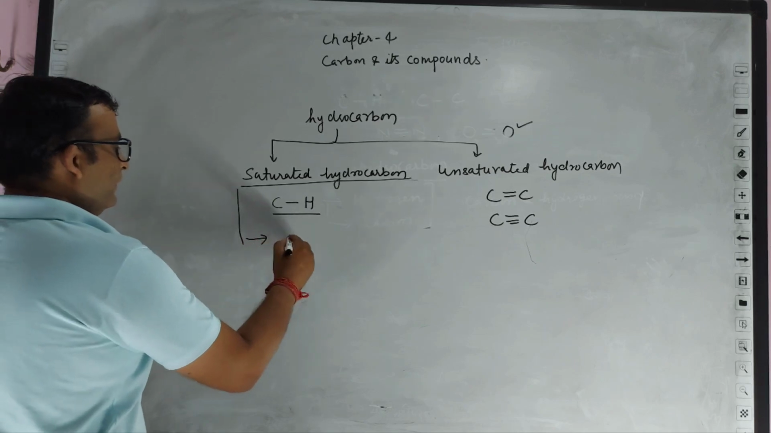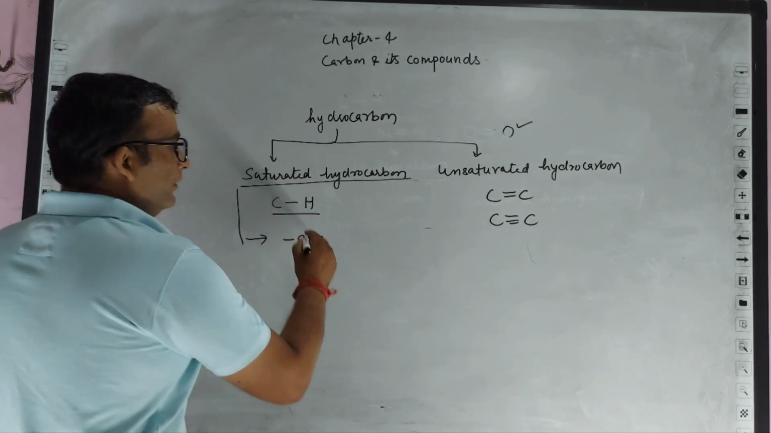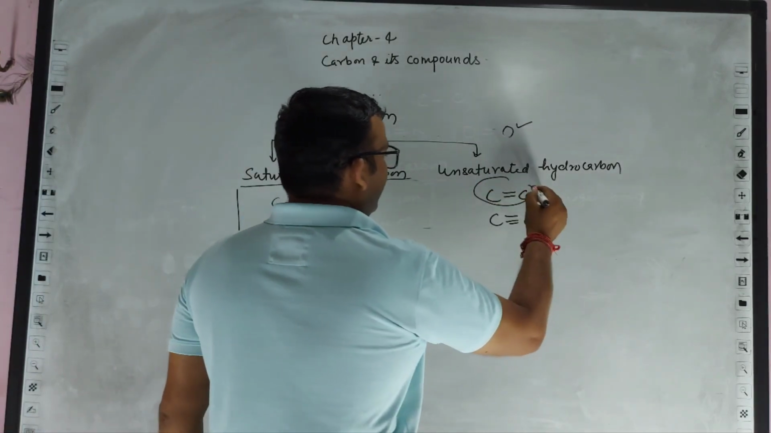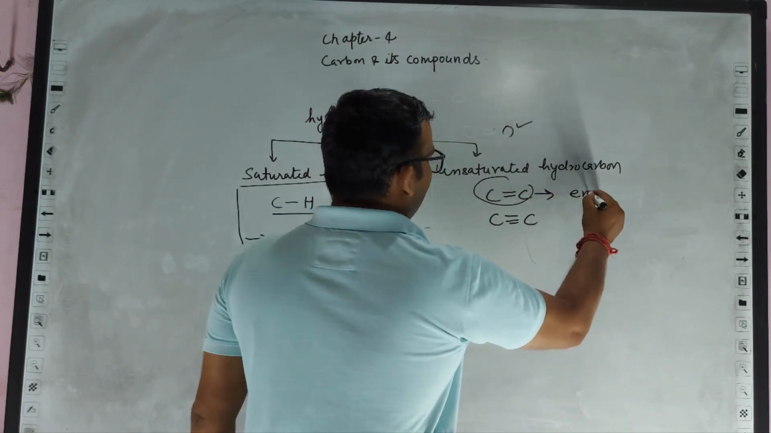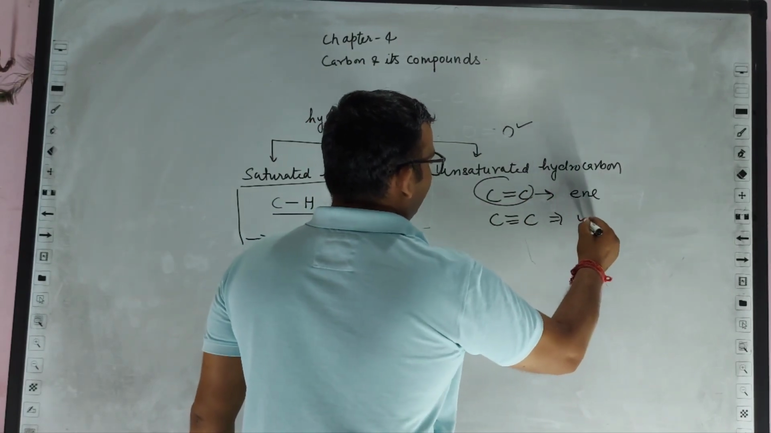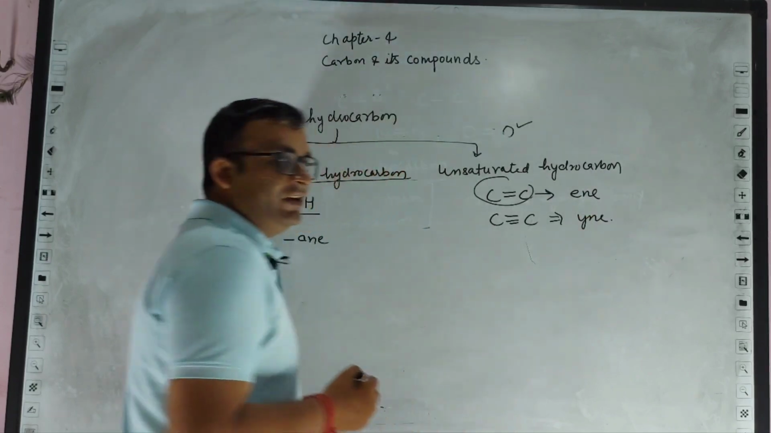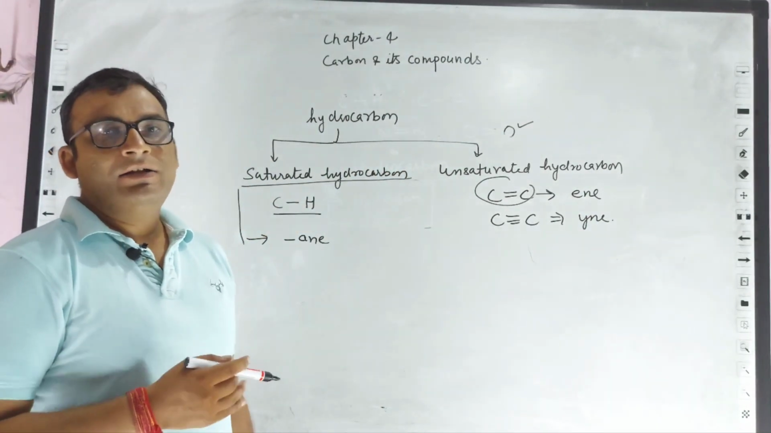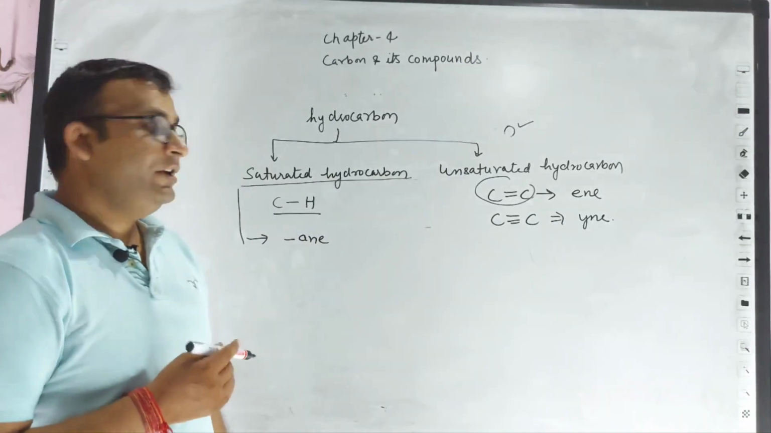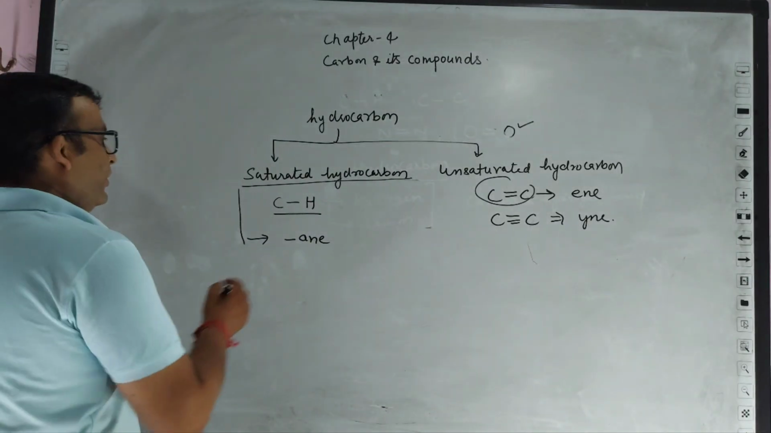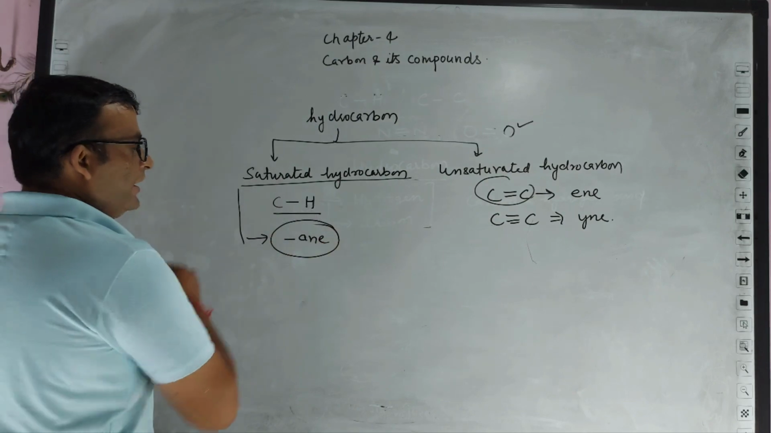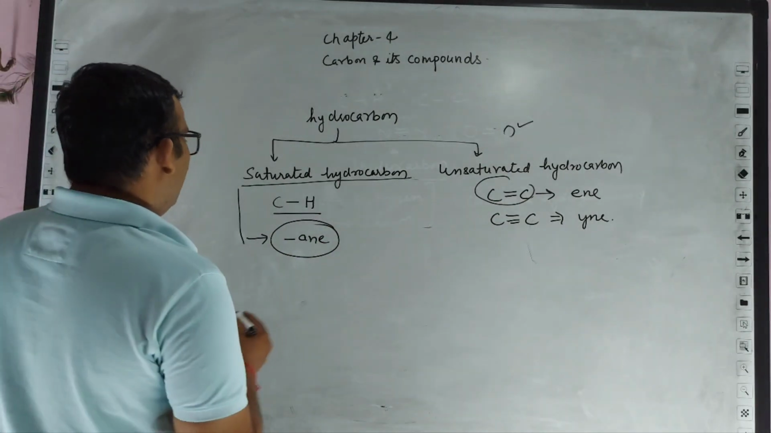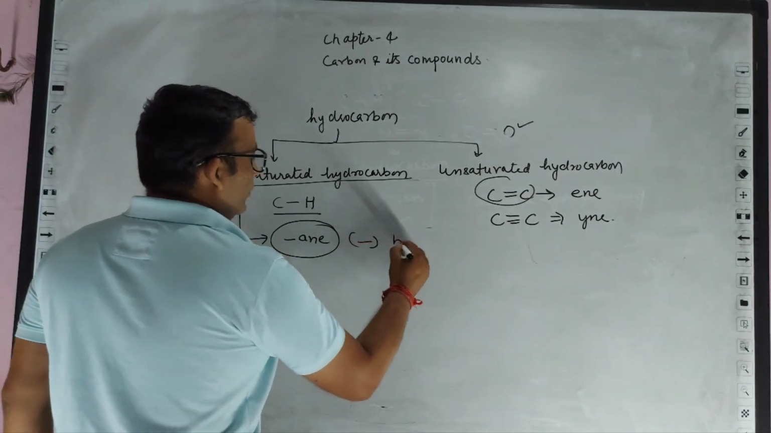Single bonds have the suffix -ane, double bonds have the suffix -ene, and triple bonds have the suffix -yne. Suffixes are those letters which are added at the end of any compound. So the formula we will study today is for -ane. -ane means single bond.